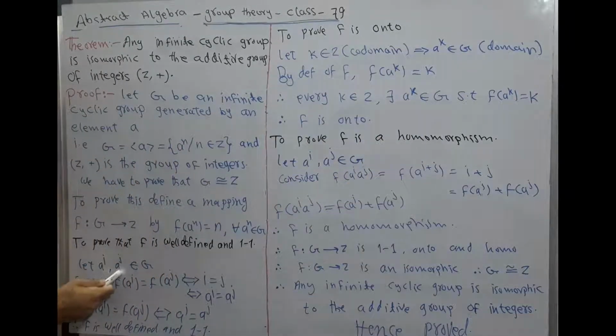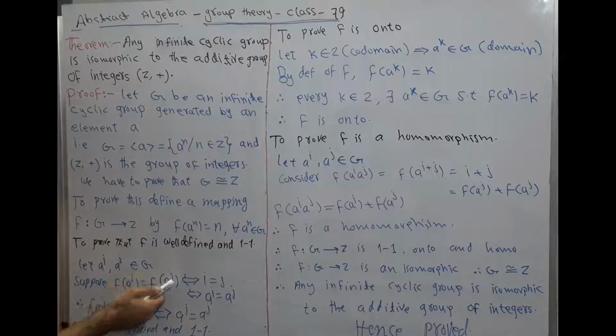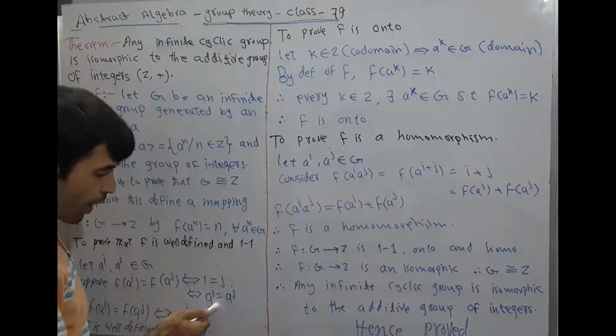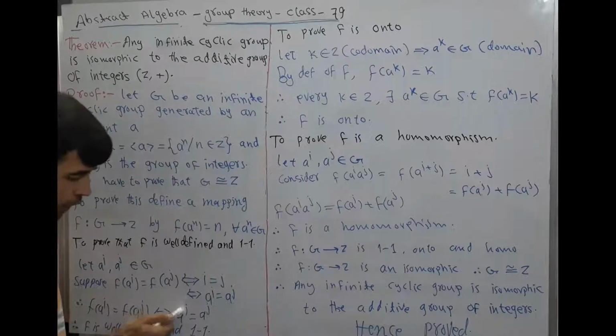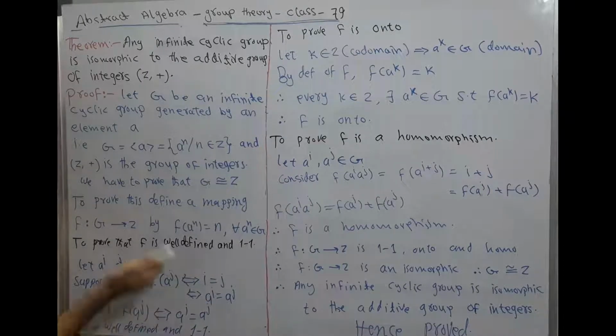Let a to the power i, a to the power j belong to G. Suppose f of a to the power i is equal to f of a to the power j, if and only if i is equal to j, if and only if a to the power i is equal to a to the power j. Therefore, f of a to the power i is equal to f of a to the power j if and only if a to the power i is equal to a to the power j. Therefore, f is well defined and one-one.